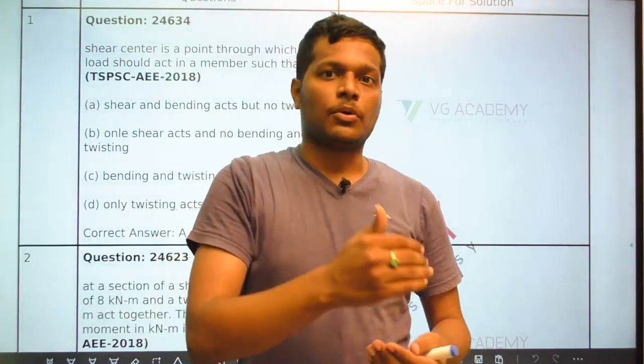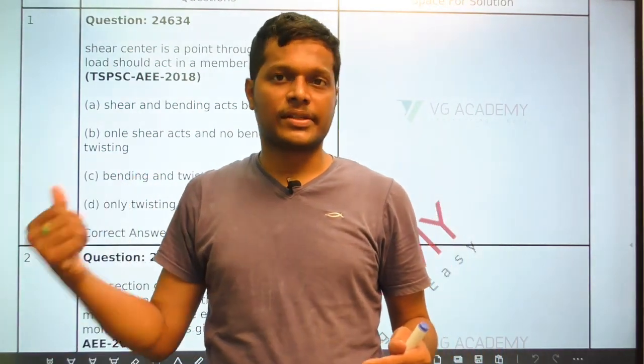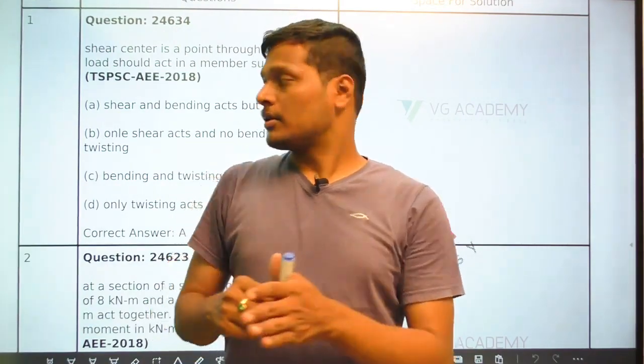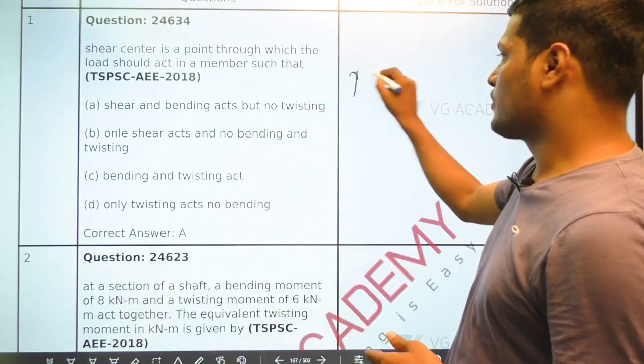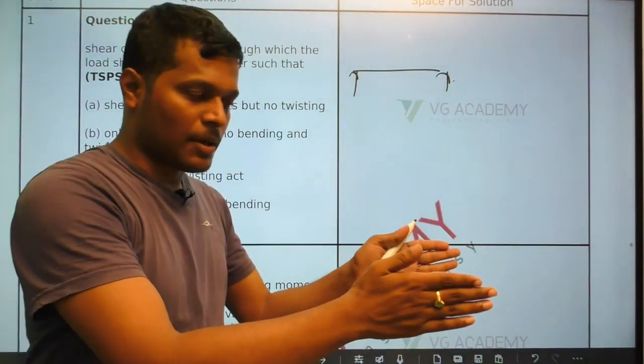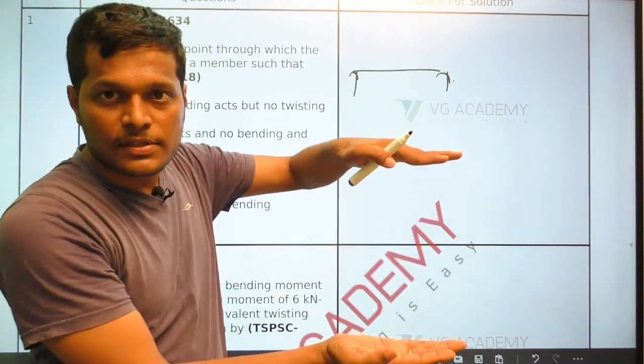The point through which you have to pass the load instead of the centroid to avoid this torsion effect is known as the shear center. For example, if we have a beam like this, imagine this is the thickness of the beam.